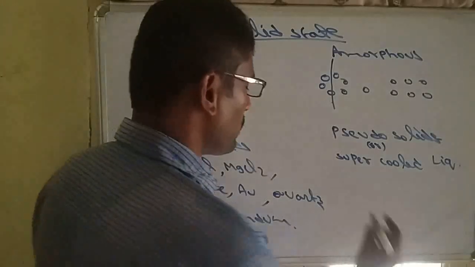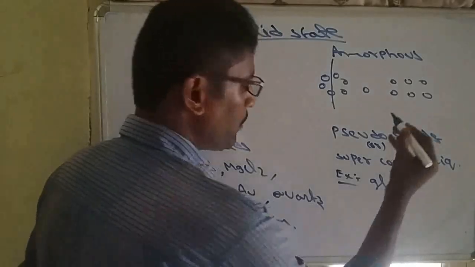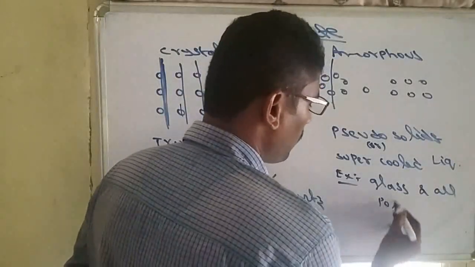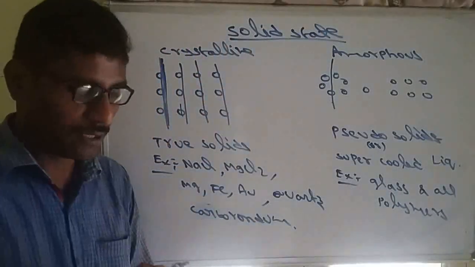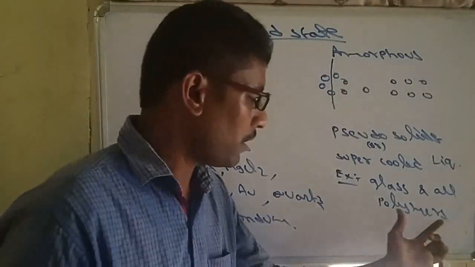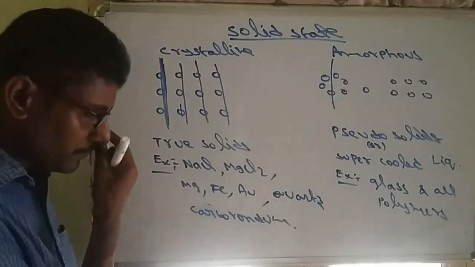Now, amorphous solids examples. The best example will be glass and mostly all polymers. Polymers means plastics, all these we know. Those are also solids, but those are amorphous solids. Mostly all polymers are amorphous solids.